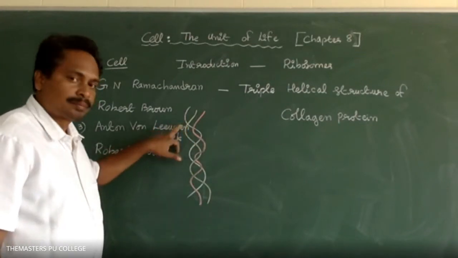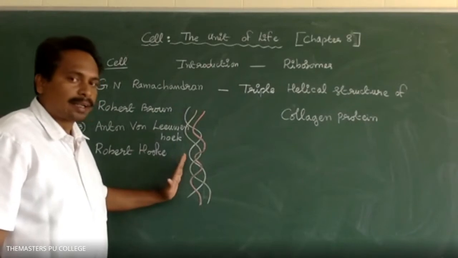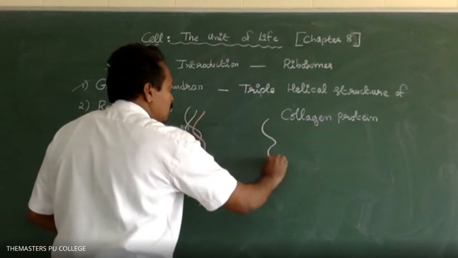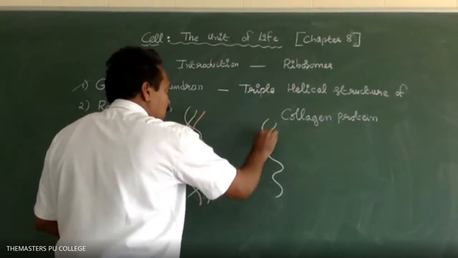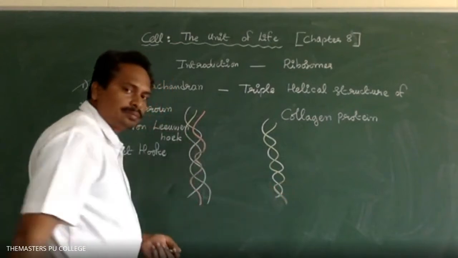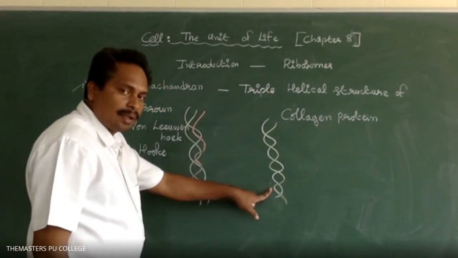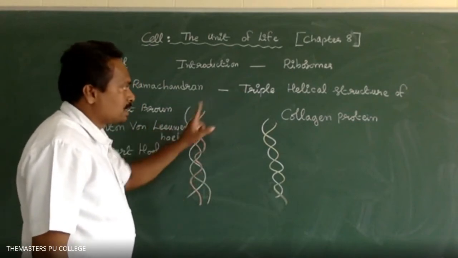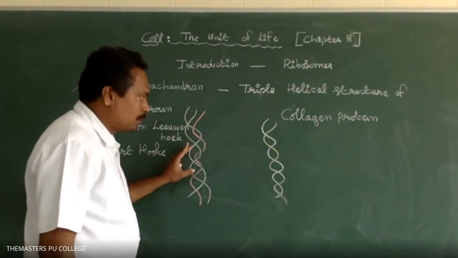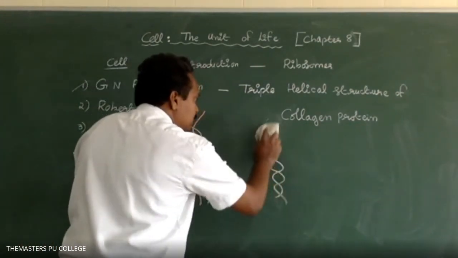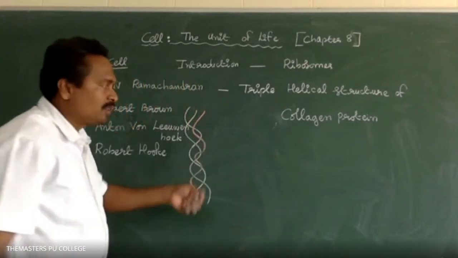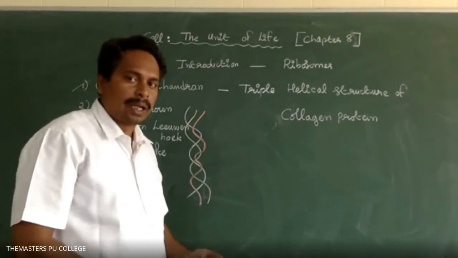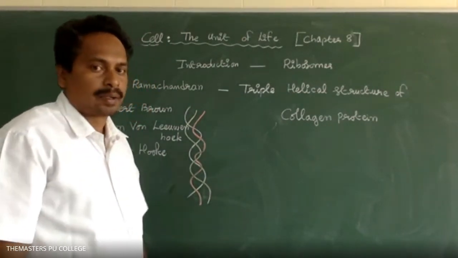Here I draw the triple helical structure. It is the double helical structure. Double helical structure. Triple helical structure. The triple helical structure of collagen protein was discovered by the scientist G.N. Ramachandran. Have you written or highlighted this sentence?